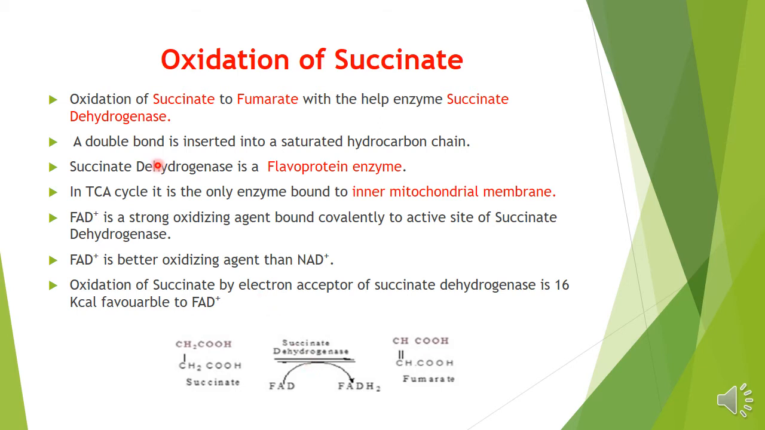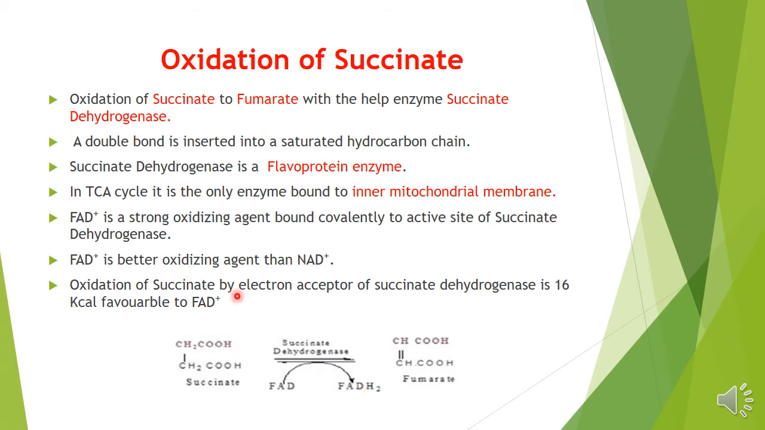In this dehydrogenation, a double bond is inserted into a saturated hydrocarbon chain. This succinate dehydrogenase is a flavoprotein enzyme, and in the TCA cycle it is the only enzyme bound to the inner mitochondrial membrane. FAD is a strong oxidizing agent bound covalently to the active site of succinate dehydrogenase. That's why FAD is a better oxidizing agent than NAD.